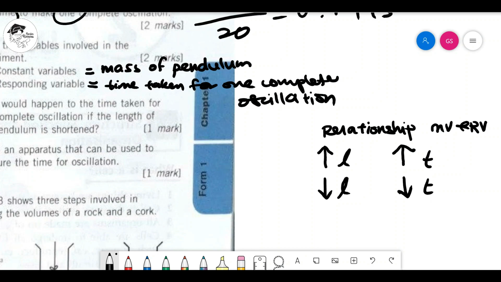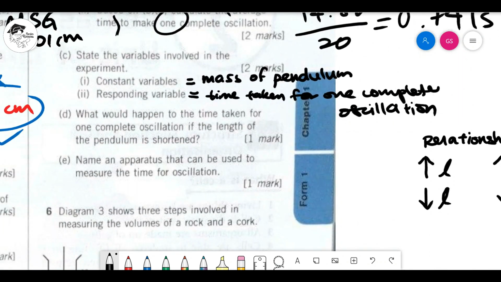There's the relationship. Okay? It cannot be like this. Cannot lebih panjang, lebih masa, lebih pendek, lebih masa. Cannot. This is not a relationship. This whole thing is wrong. So you must check. When one goes up, the other one will go down. So what will happen? Time taken increases. Okay, increase. What will happen to the time? The time increases lah. Simple.